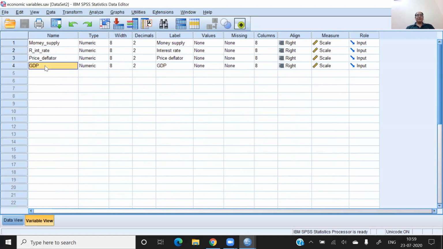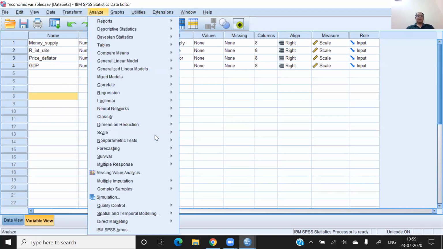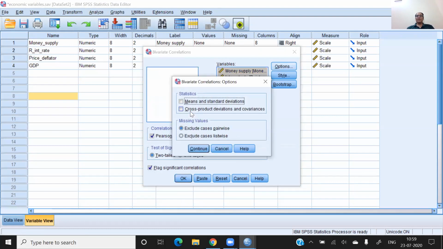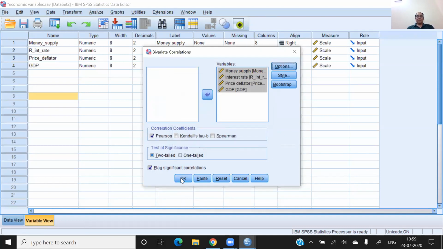Suppose I want to find out the relationship between GDP and money supply. I go to analyze, correlate, bivariate, and take all four variables here. At this time I do not require cross-product deviations and covariance because I cannot conclude anything from them. So continue and okay.